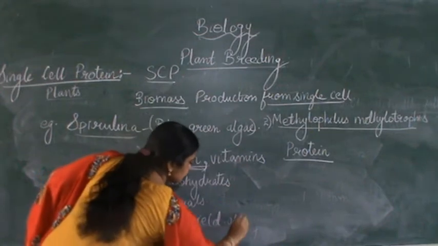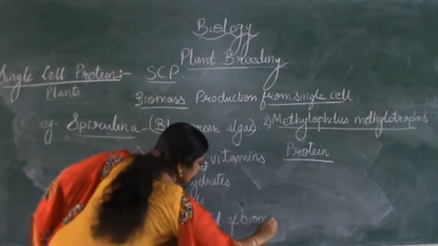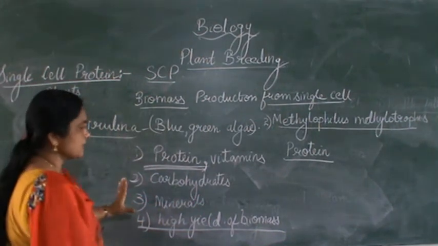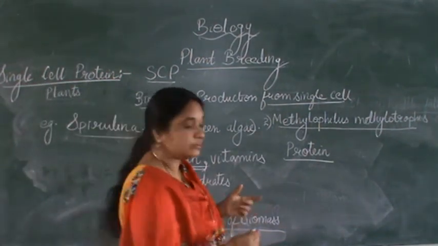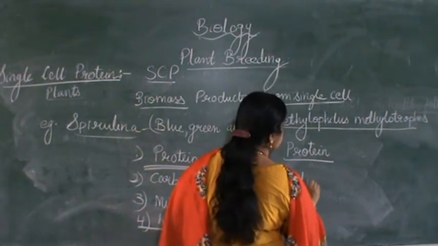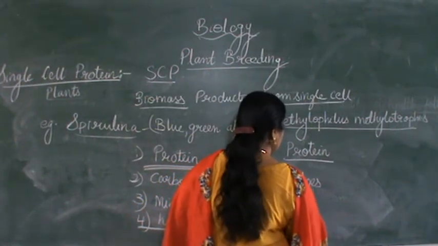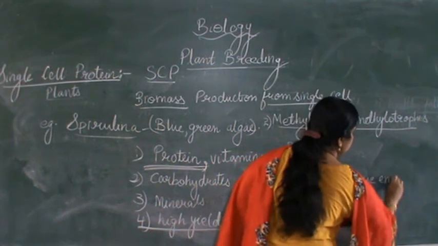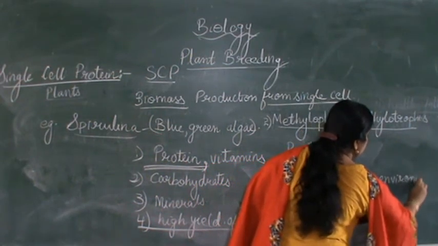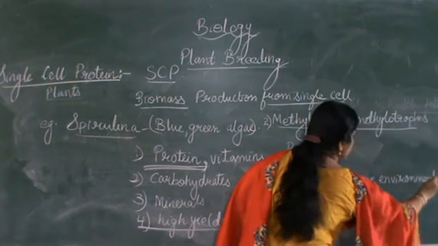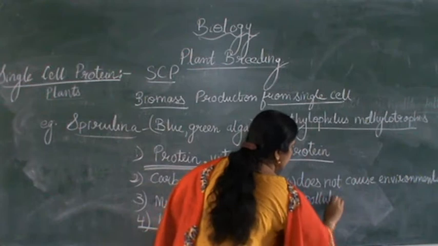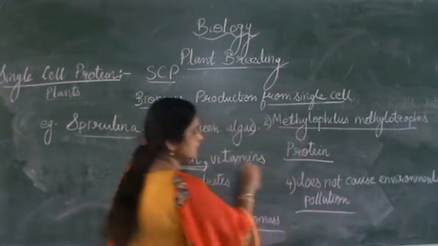High yield of biomass can be obtained from these microorganisms, and it does not cause environmental pollution, right?